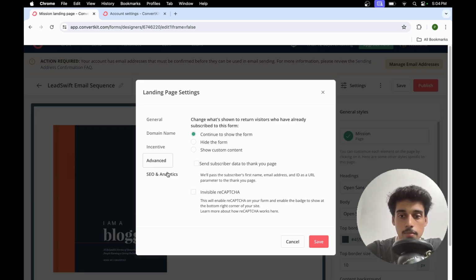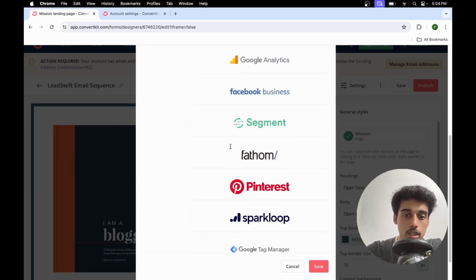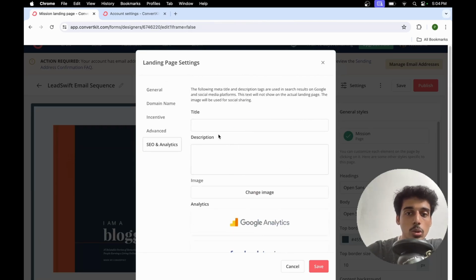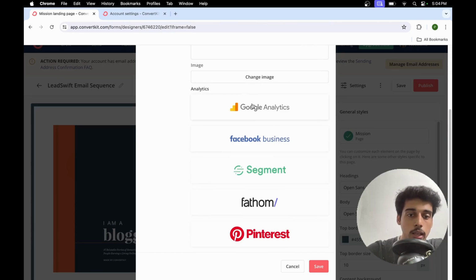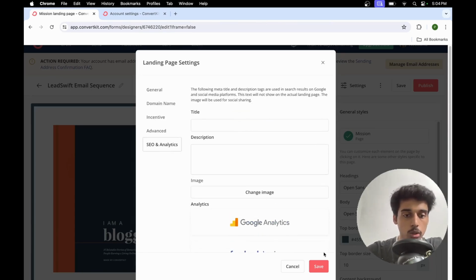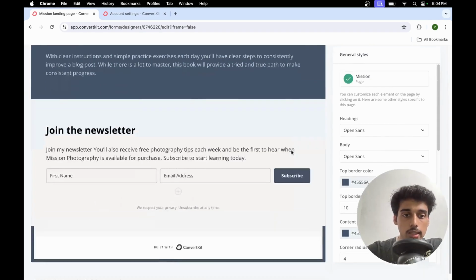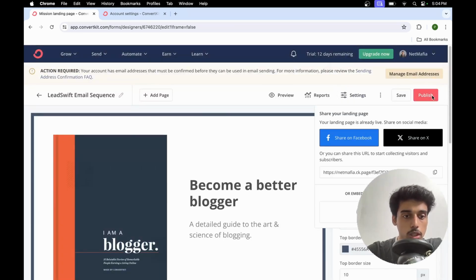But doesn't make sense. SEO and analytics is something which if you want your landing page to show up on the Google SERPs, then you should do the title, description, add image connected with your Google Analytics and so on. But for now, I just don't want to do it. So I'll just click on save. ये save करने के बाद I can just click on publish and publish. ये हो गया मेरा, it's done.